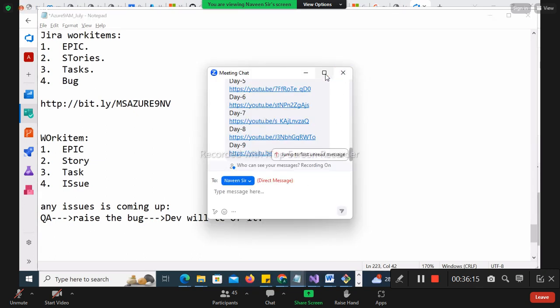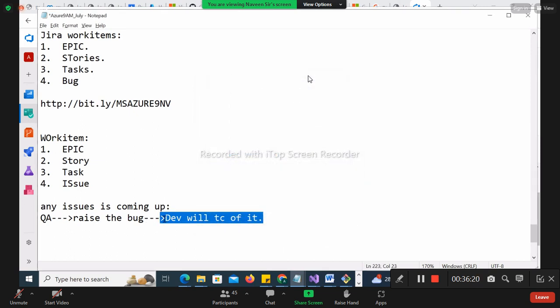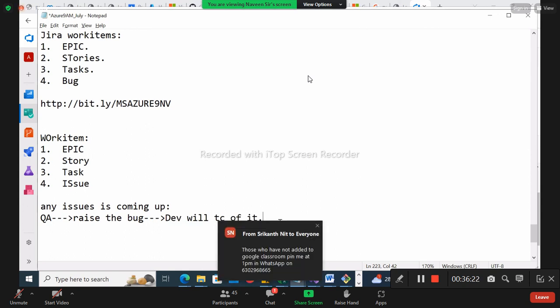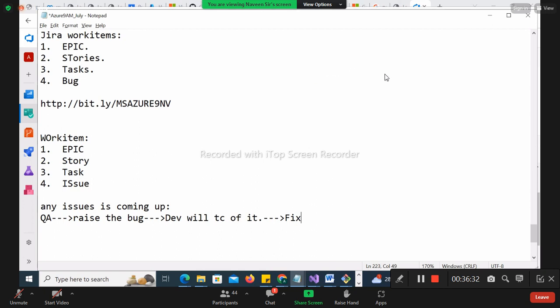So if QA raises the bug and dev takes care of it, understand guys, let's see the dev guys are now ready with the fix. He has all the code ready with the fix. So what he will do, he will try to deploy the code, but he will make some changes in GitHub or Azure repo, then only will it be the fix, right? So when they are making changes to GitHub or the repo, that time they have to create a pull request and all.